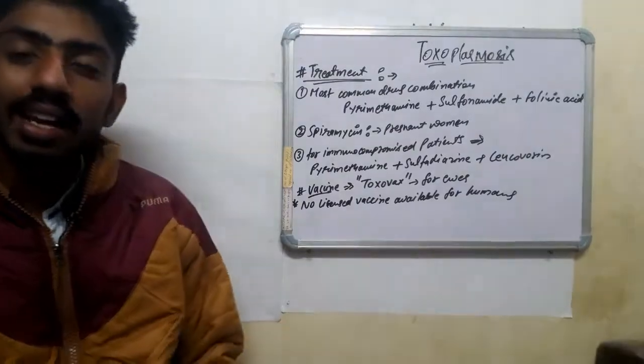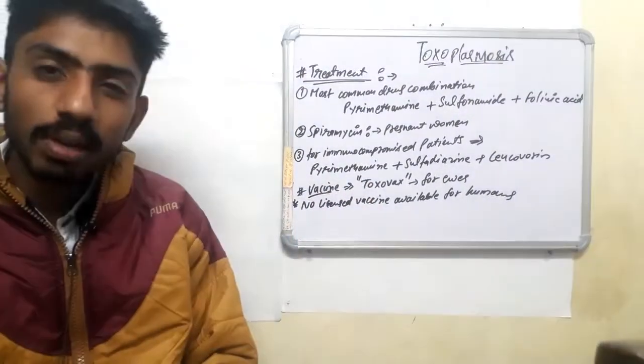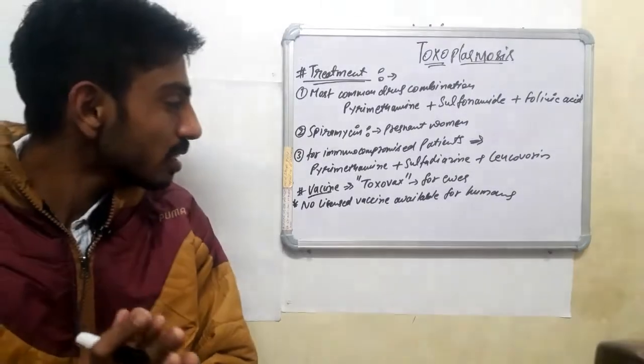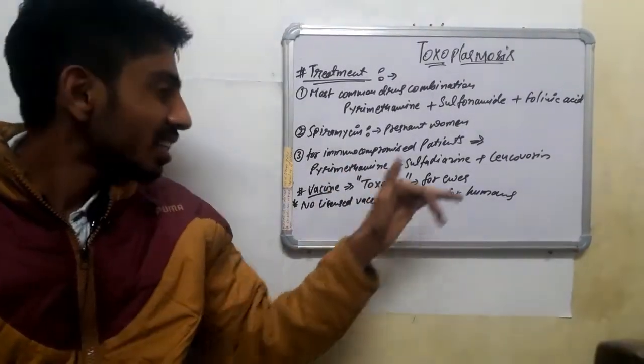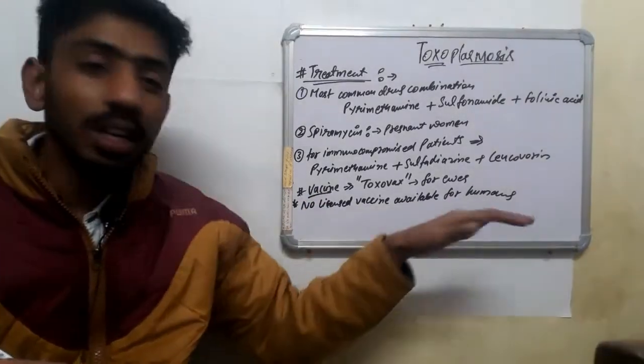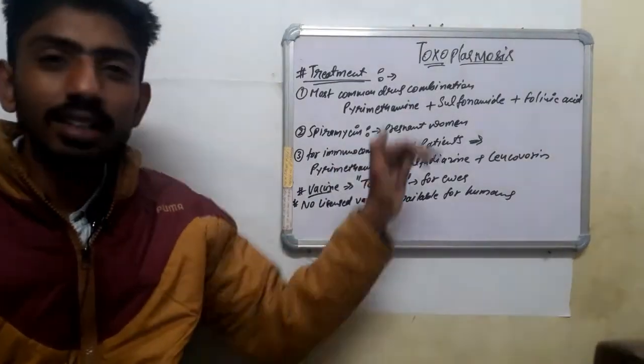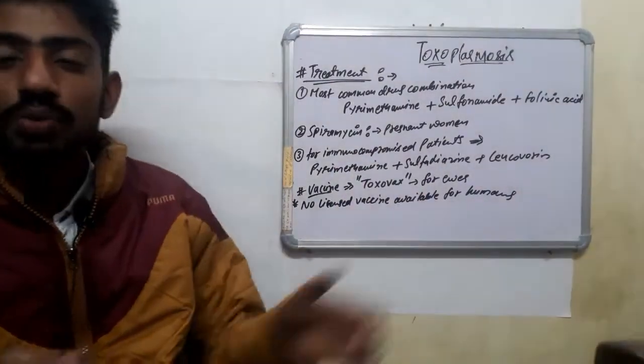And guys, for vaccine, one vaccine named Toxovax is available, which is not for humans; there is no license for its use in humans. So guys, this is the treatment chart for toxoplasmosis.